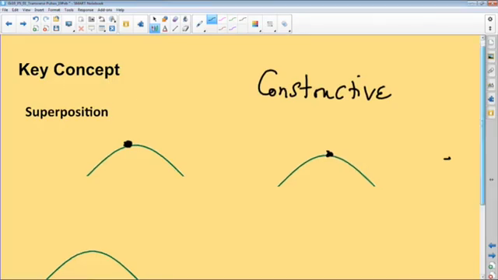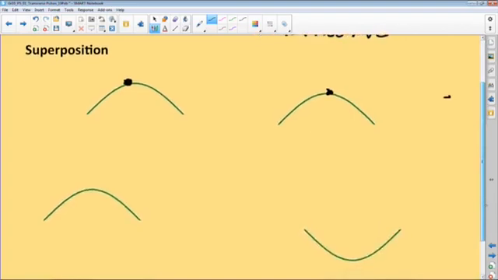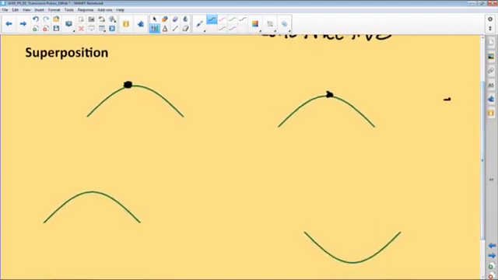Now, another possibility is that we may have the two pulses meeting from opposite directions. Take, for example, in this case, we've got a crest meeting a trough. Remember, in our earlier discussion, we also described what it means when we refer to a part of a pulse as a crest or as a trough. So when they meet, we would have one approaching the other as they move towards each other. Then we'll have this kind of situation. Now they will superpose on each other.